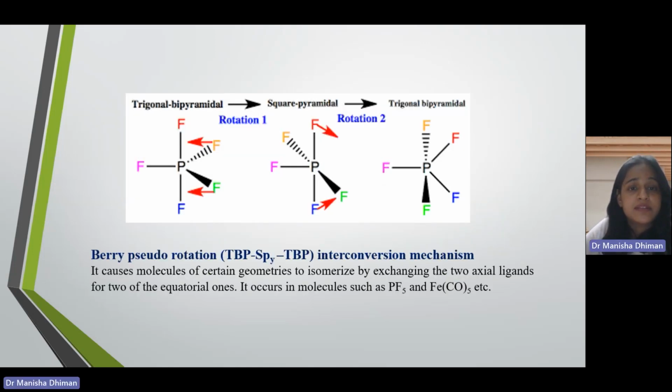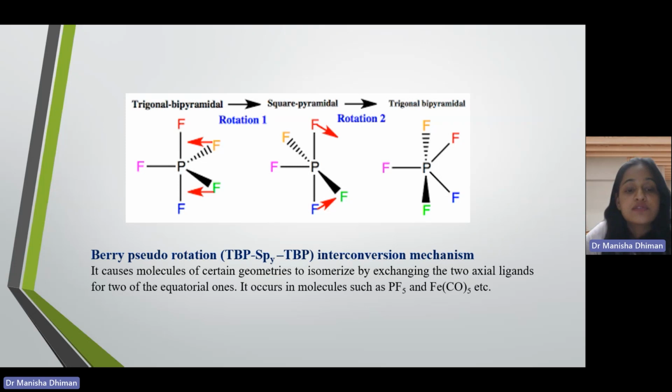The common example is this trigonal bipyramidal geometry. It gets transformed to square pyramidal geometry. Then after the rotation, it again gets transformed to trigonal bipyramidal geometry. So this is a common example. This is known as Berry pseudo rotation.